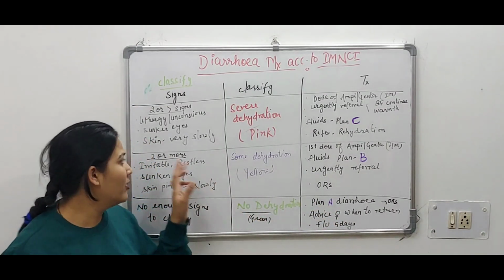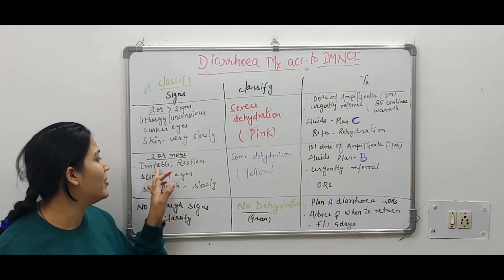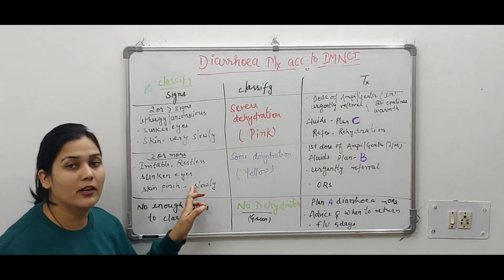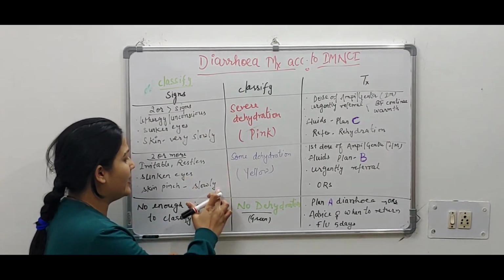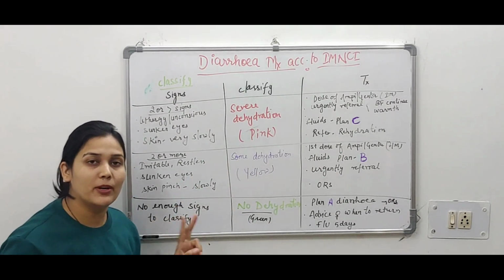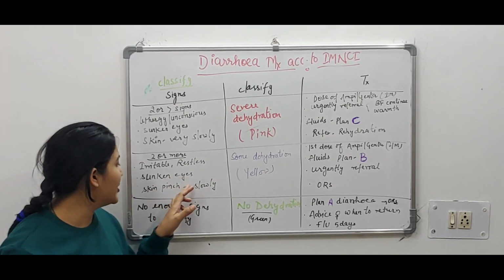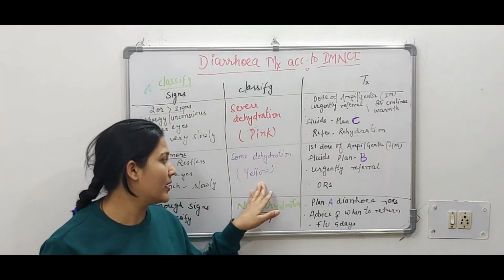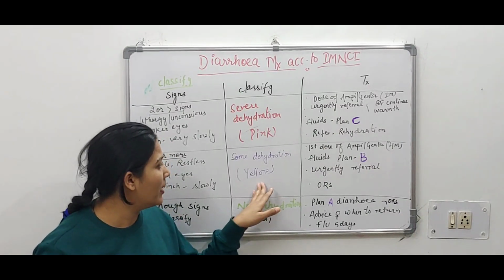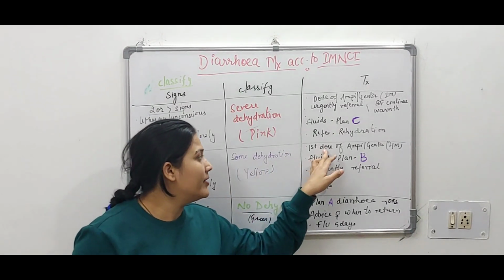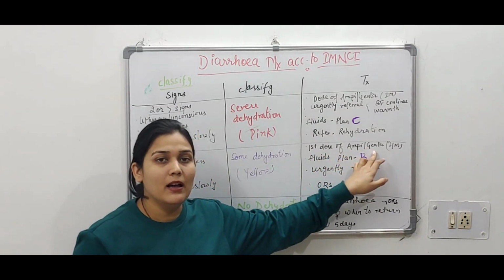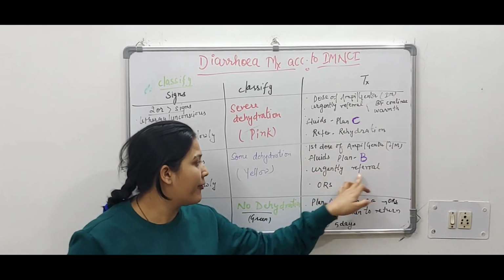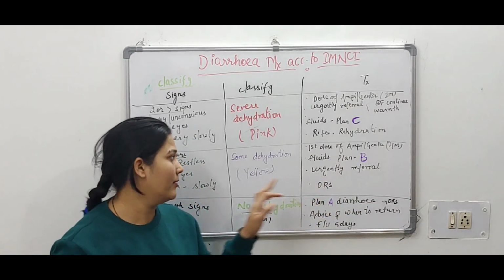If the baby has 2 or more signs, either the baby is irritable or restless, shrunken eyes, or skin pinch going back slowly, from these 3 signs, if 2 or more are present, the baby will fall in the some dehydration category, that is the yellow category. What is the treatment for the yellow category or some dehydration? First dose of antibiotic, IM Genta, should be given, fluids according to Plan B, urgent referral, and ORS should be given.